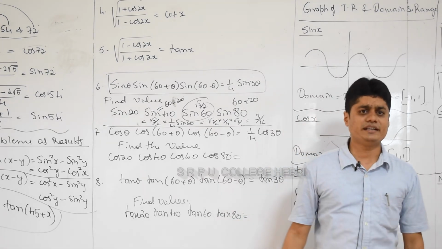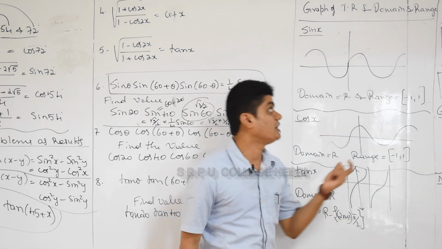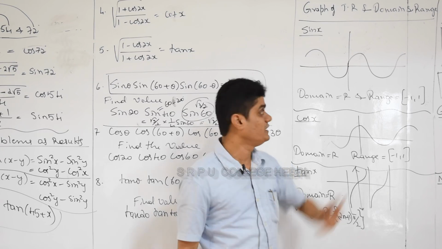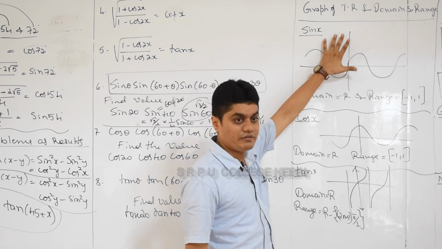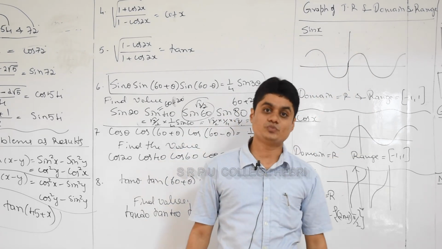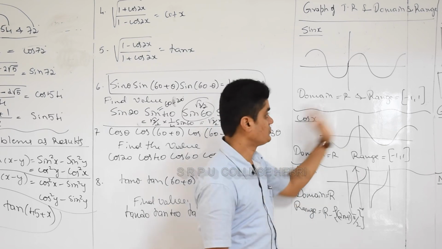One more concept in trigonometry which you studied in first PUC is graph, domain and range of the trigonometric functions. I'll tell you quickly, you remember. The graph of sin x is a wave form, right? What is the domain of sin x? R. What is the range? -1 to 1. You used inverse trigonometry, so I won't explain much.